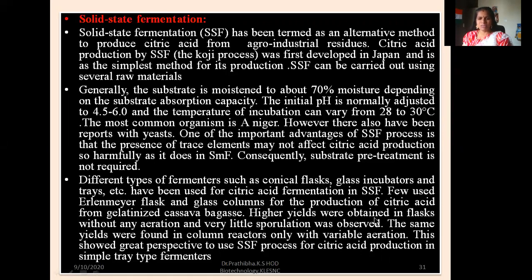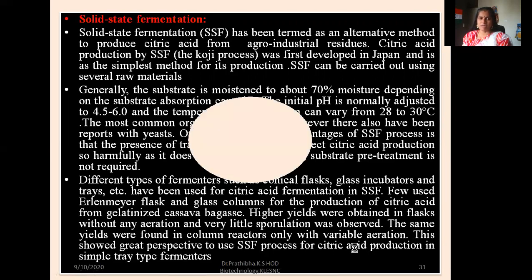Higher yields were obtained in flask without any aeration and very little sporulation was observed. The same yields were found in column reactors only with variable aeration. This showed greater perspective to use the SSF process for citric acid production in simple tray type fermenters.